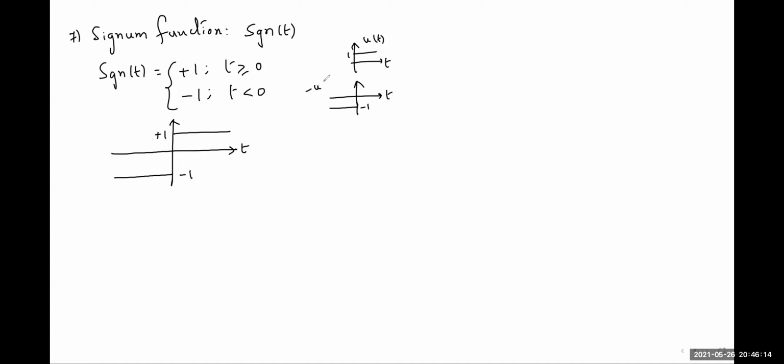This is minus u of minus t. We have discussed this for the second signal. So if you combine these two signals, you'll get this signal, which is nothing but the signum function. So we can write the signum function in terms of the unit step functions like this: u of t minus u of minus t.